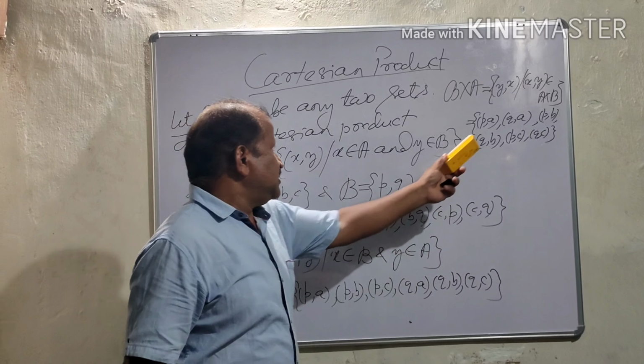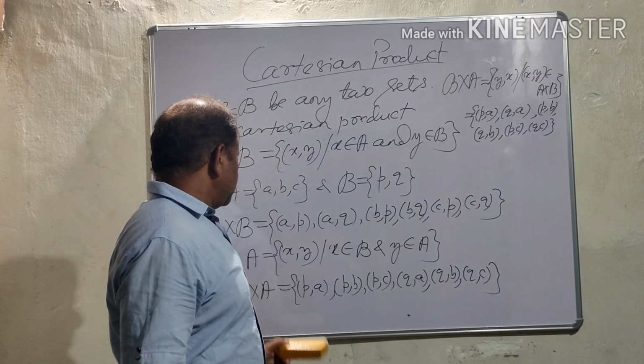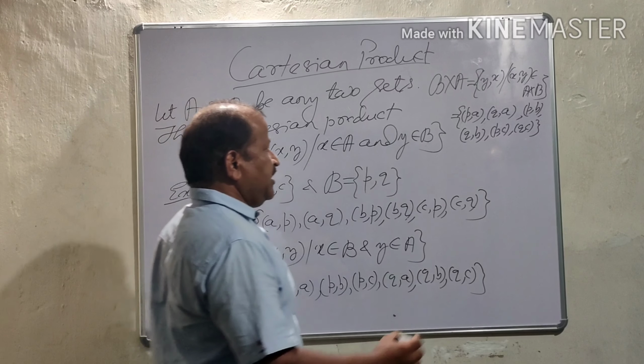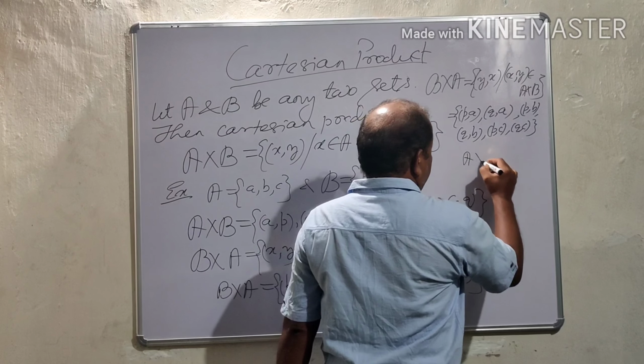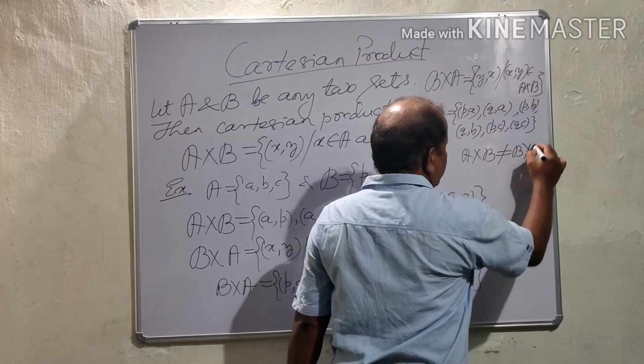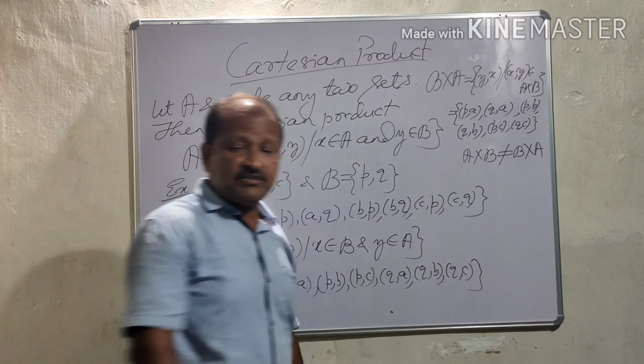You see, this is the same as this, but we can observe that A Cartesian product B is not equal to B Cartesian product A in this example.